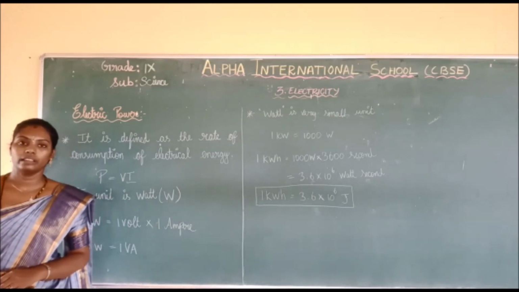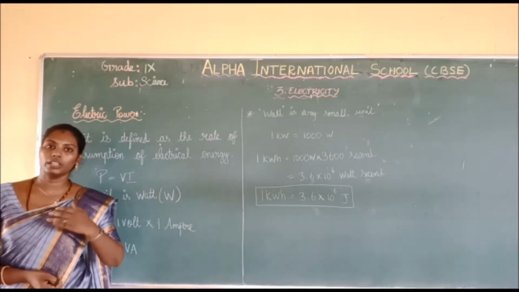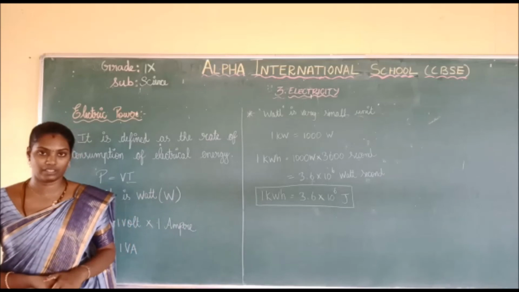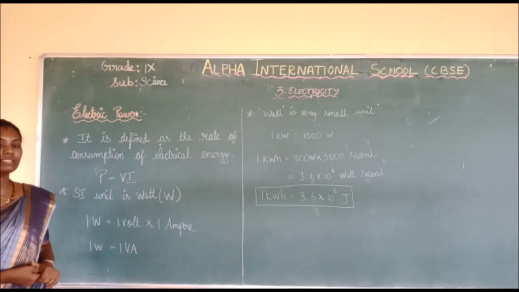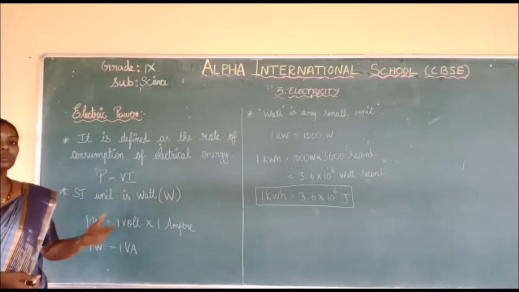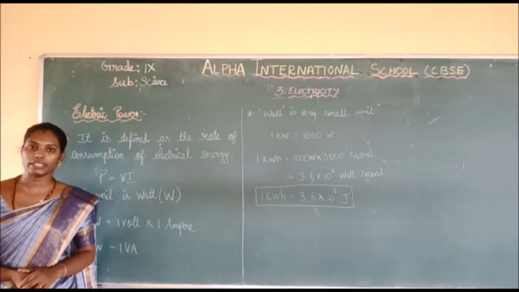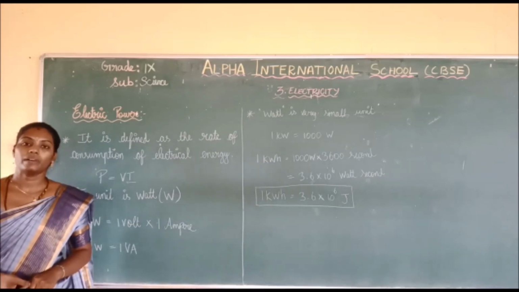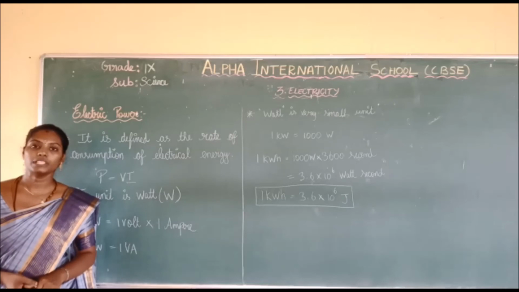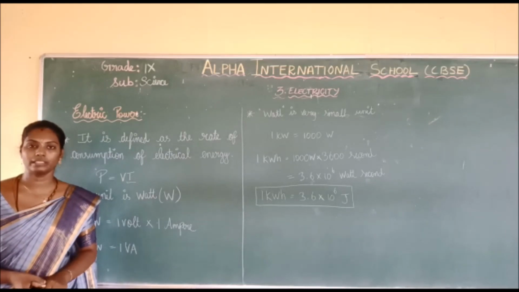Electric power is converted into another form of energy. The formula for electric power is P equals VI, that is, power is equal to potential difference times electric current. Power is defined as how much energy is consumed in a period of time.